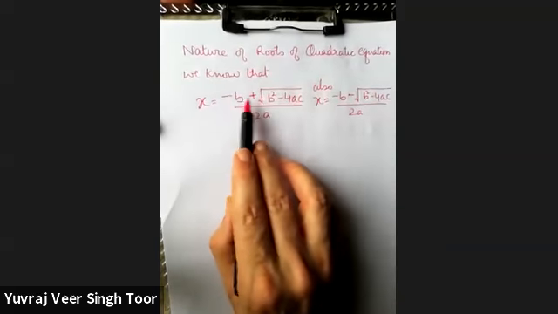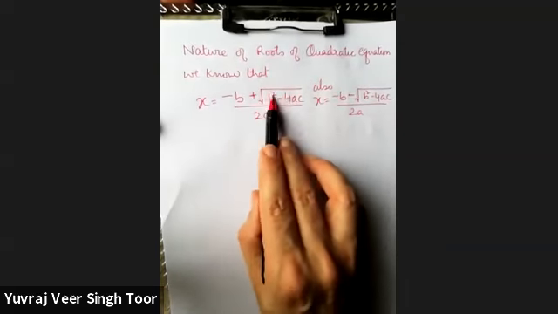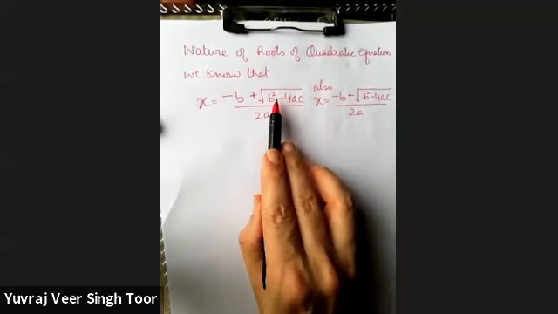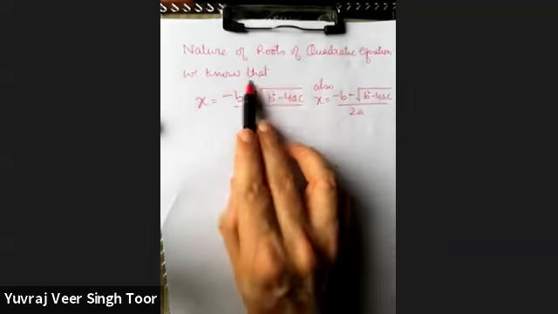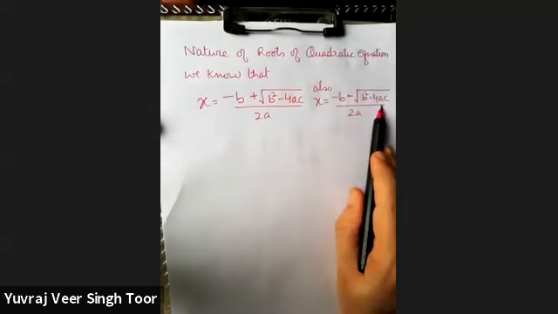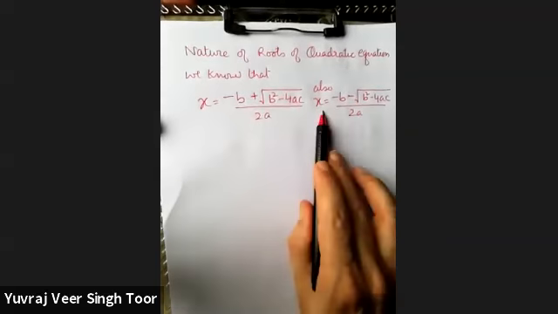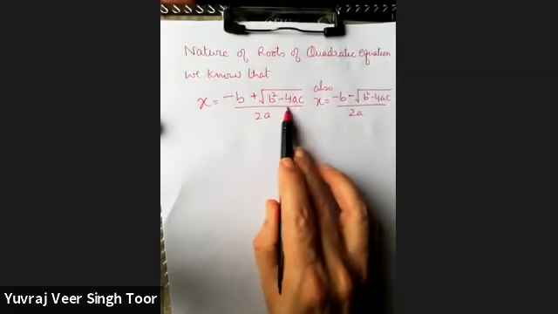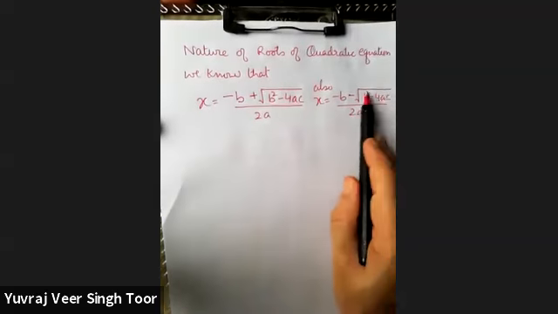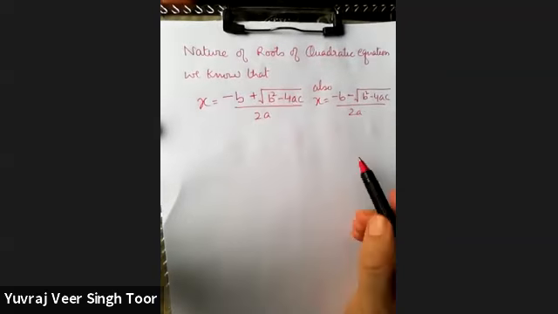When you calculate the value of b square minus 4ac, this value will add to this result and it will subtract from here. So these two values differ. It all depends upon this value. B square minus 4ac decides the nature of the root.